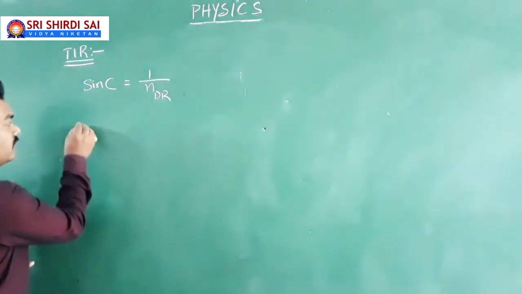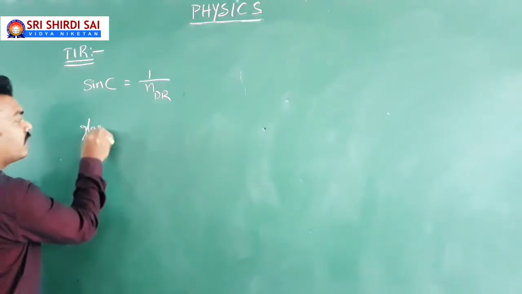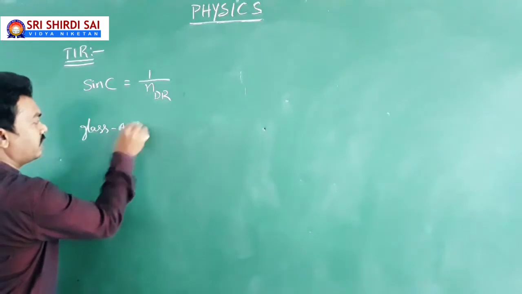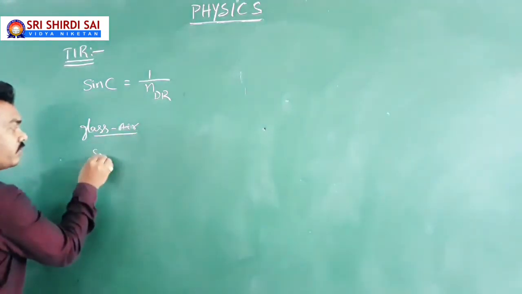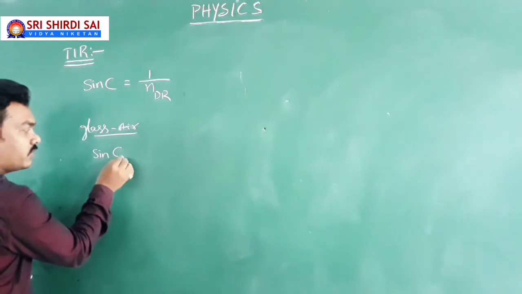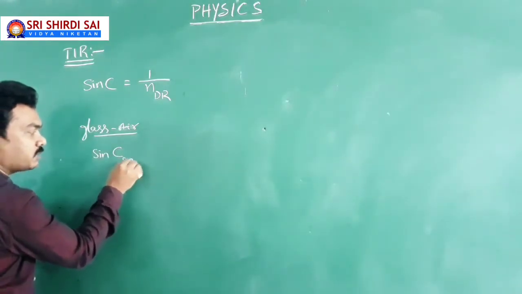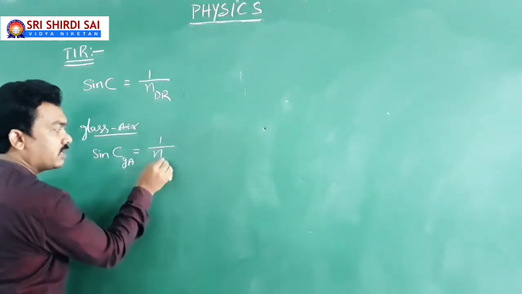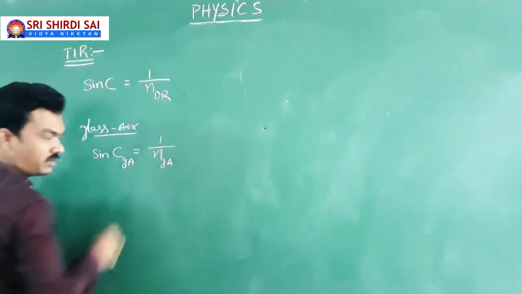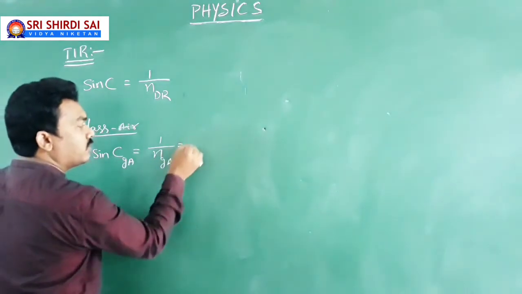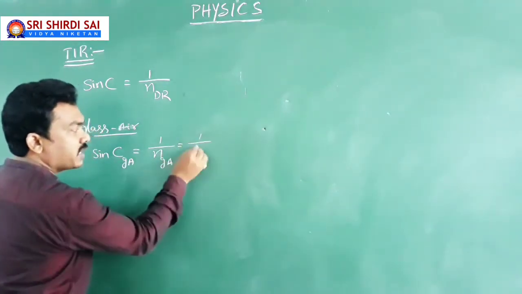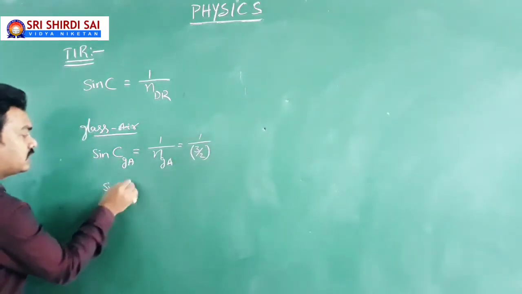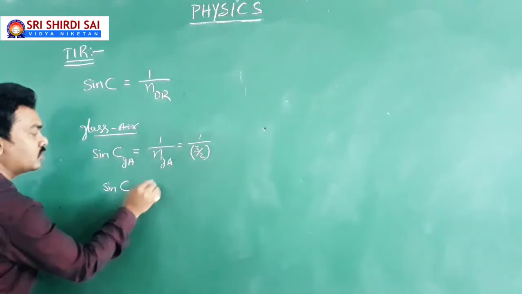It means, for example, your light is traveling from glass to water. First let me take an example, glass to air, the first example. Then sin C, where C is the critical angle of incidence in glass with respect to air, equals 1 by n, where n is the refractive index of glass with respect to air. You know the absolute refractive index of glass with respect to air is 3 by 2. So sin C equals 2 by 3.